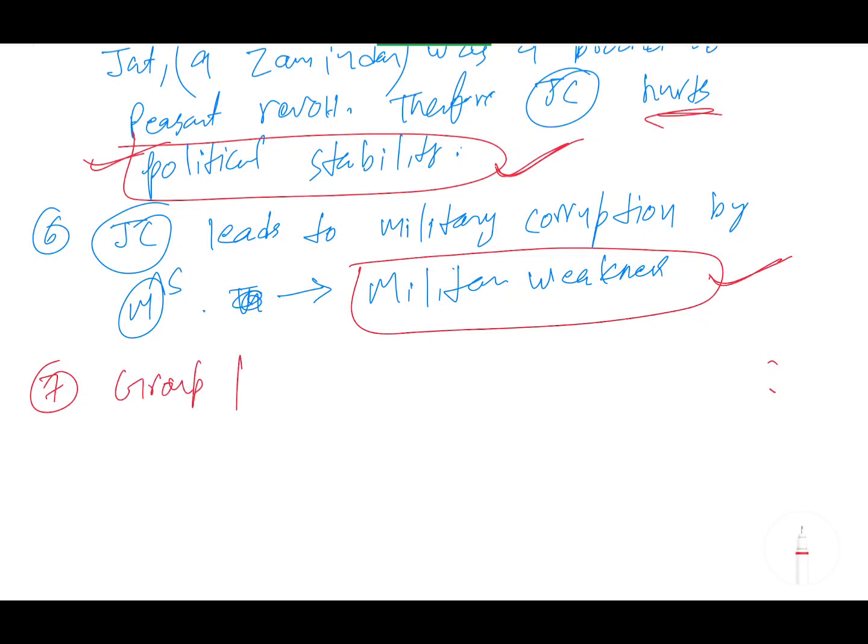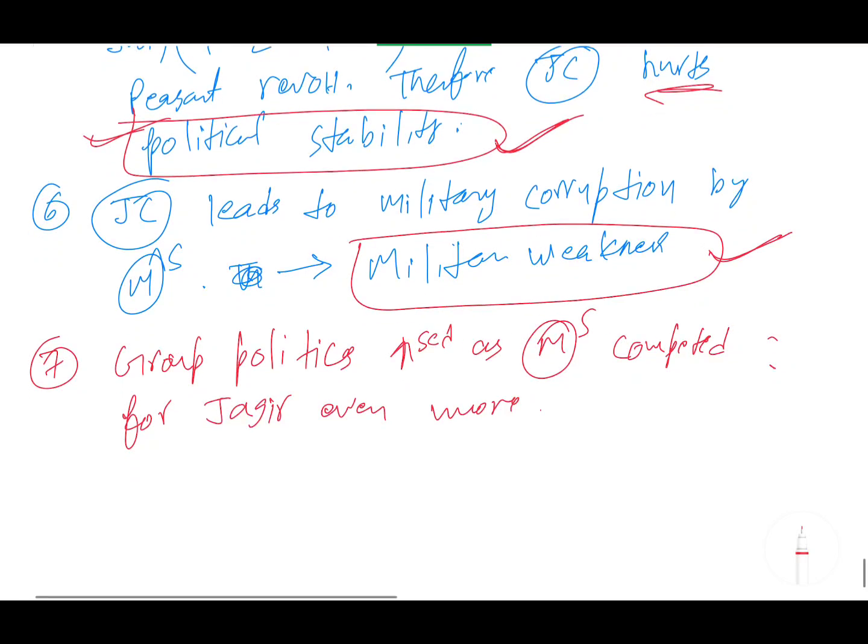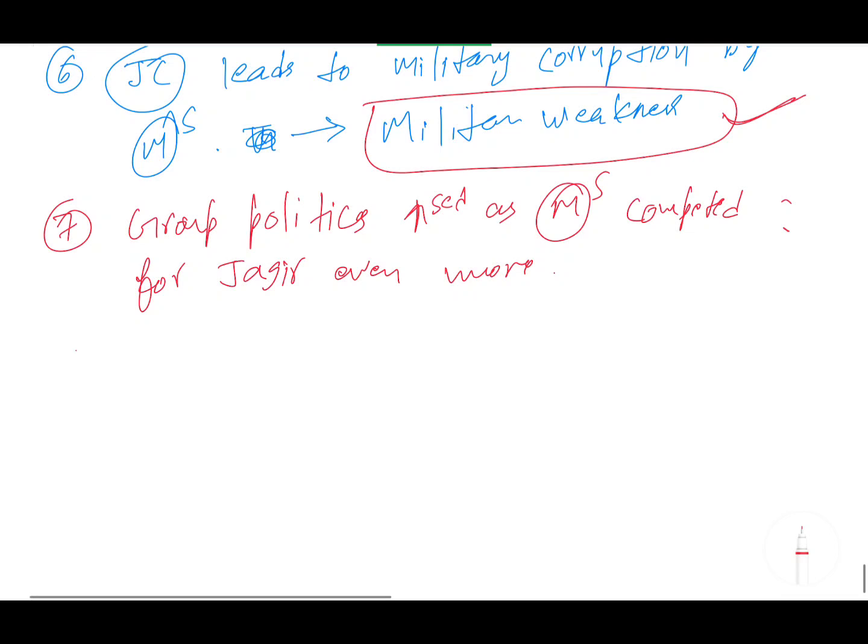Group politics, that is factionalism, increased as Mansabdars competed for Jagir even more. Okay.